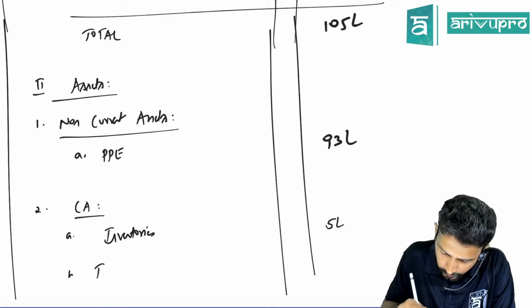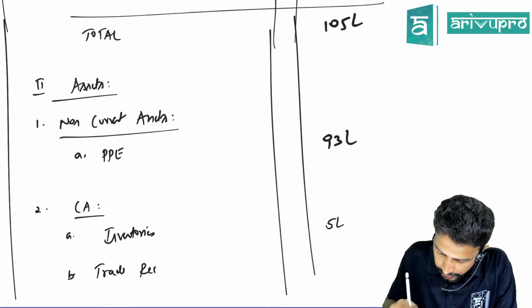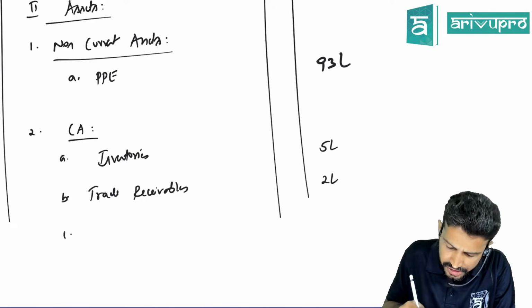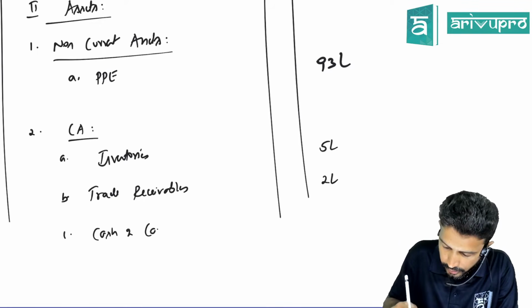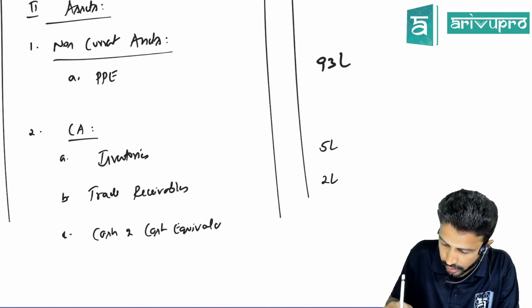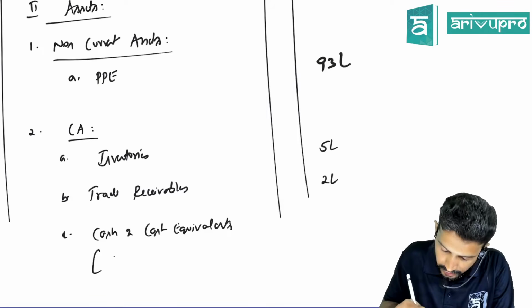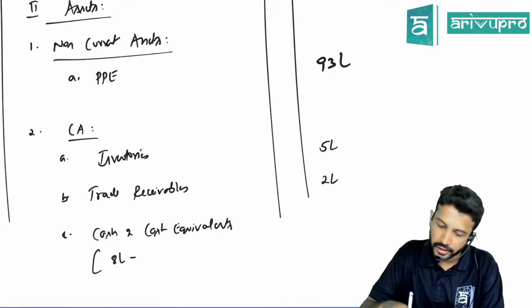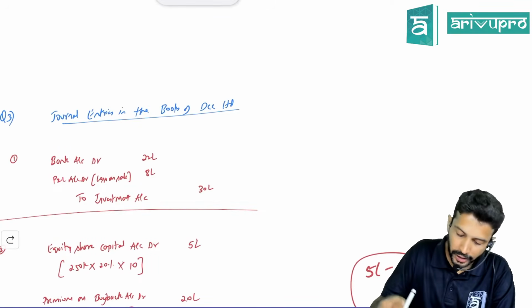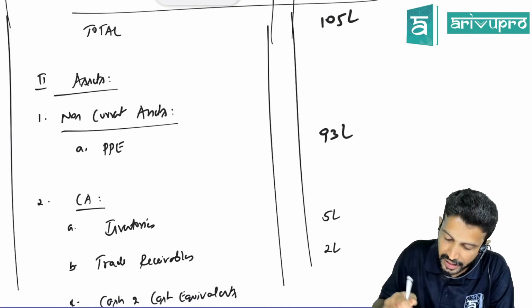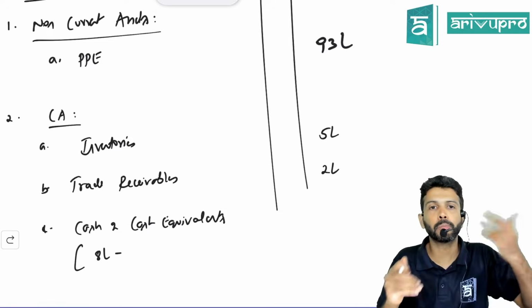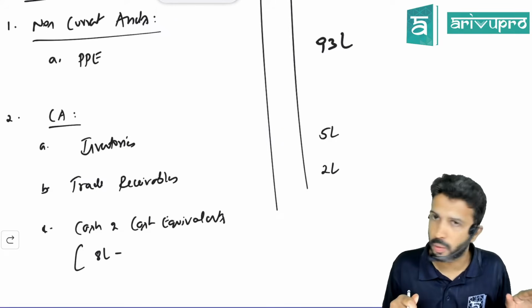Then trade receivables, that value is 2 lakhs. Cash and cash equivalents will change. Sir, what is the given balance? They have given 800, which is nothing but 8 lakh. Check your journal entry. You sold investment and you got how much? 22 lakhs. Cash and cash equivalents means cash in hand and cash at bank, both are included here. Both put together, we call it cash and cash equivalents.